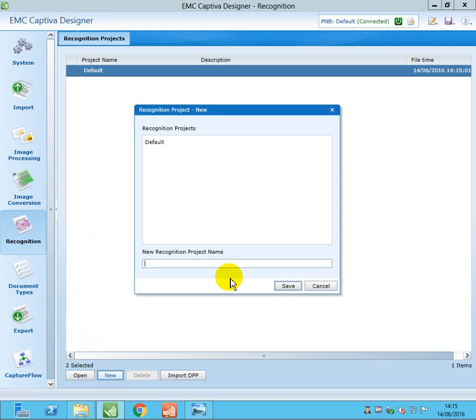That's why I create this default empty recognition project. This is the PNB recognition project. I'm going to click on save.